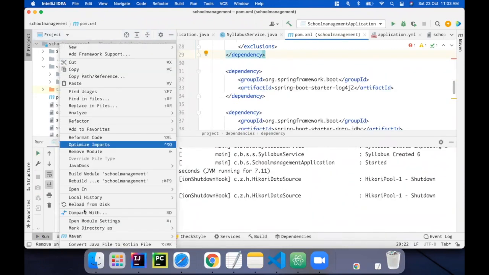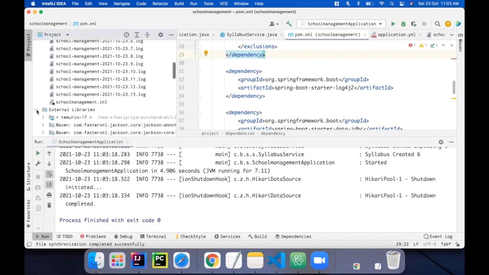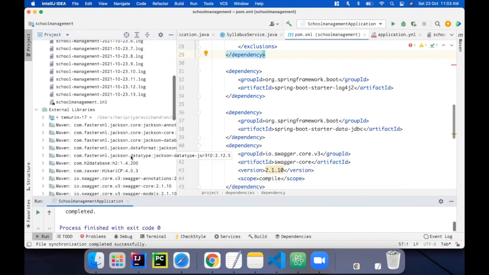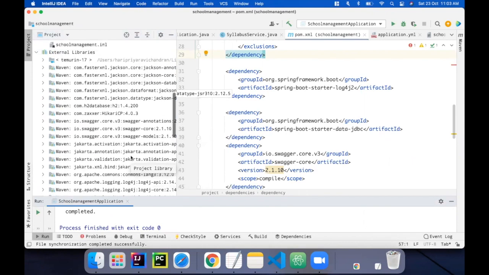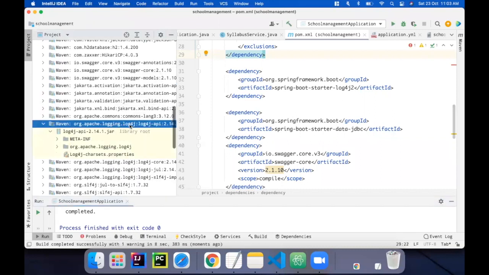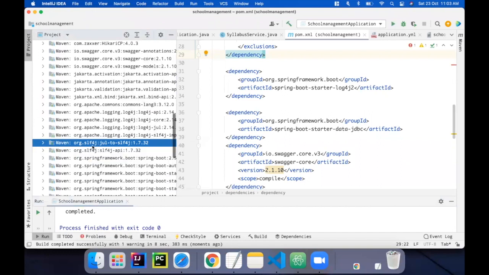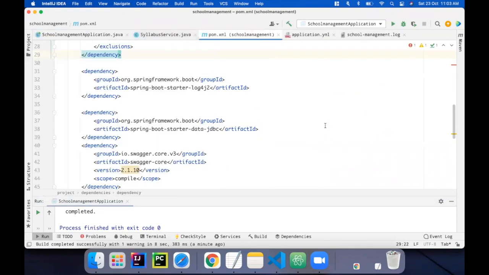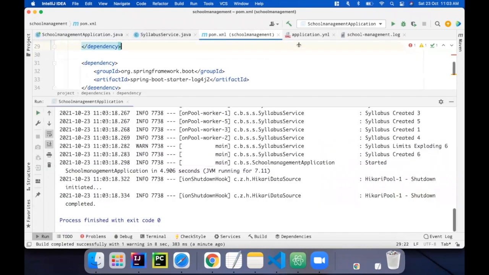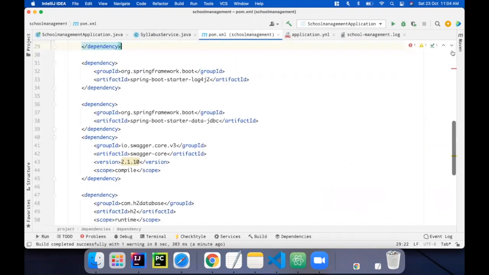So here, let's check what external libraries have changed after I have added log4j2. See, I think logback has been removed from the external libraries, and log4j is being added along with SLF4J. So that's the only change that we do in the pom.xml, and no changes in the code have been done.